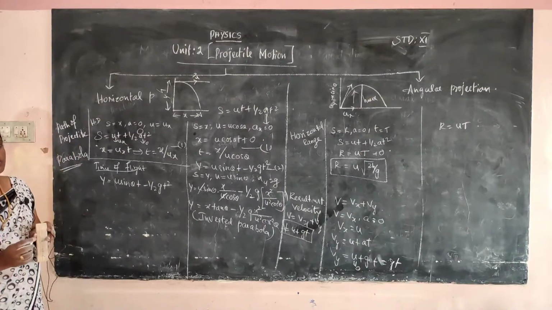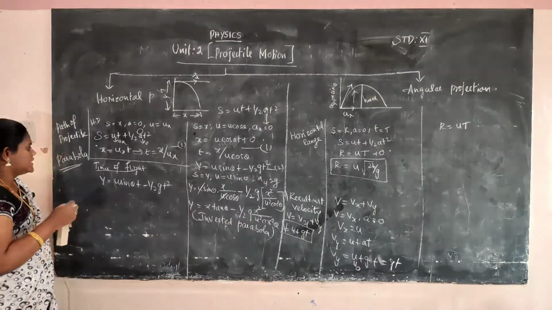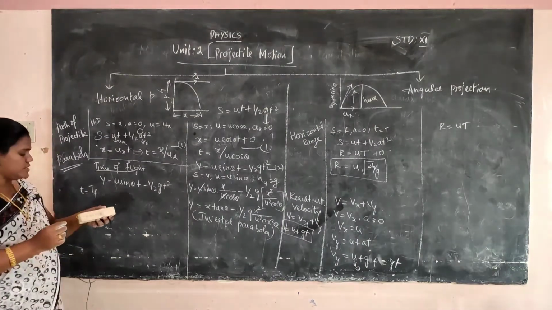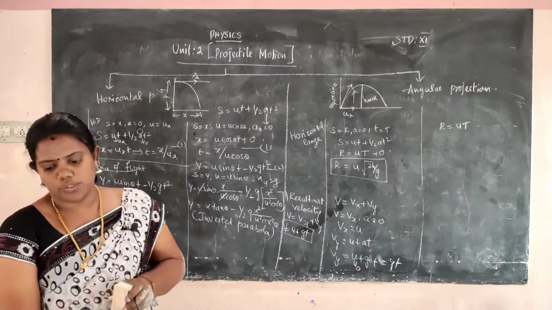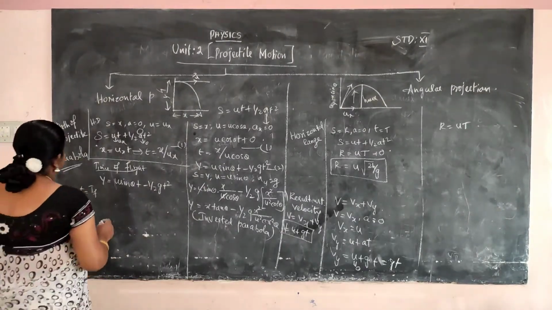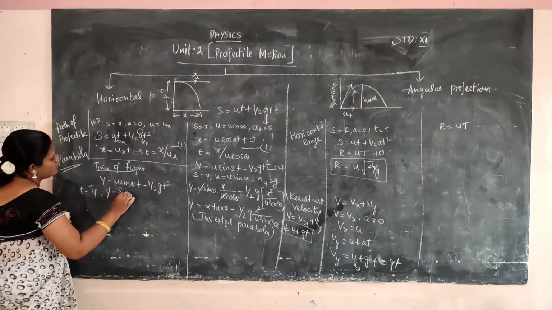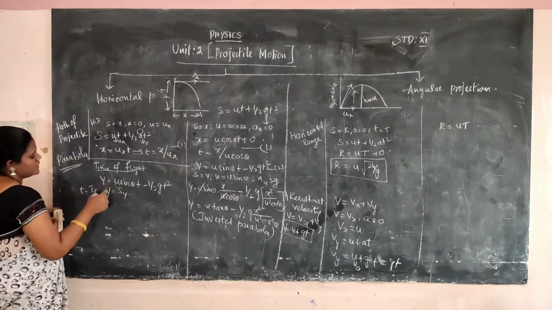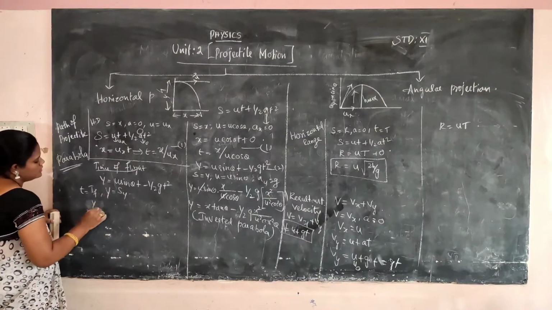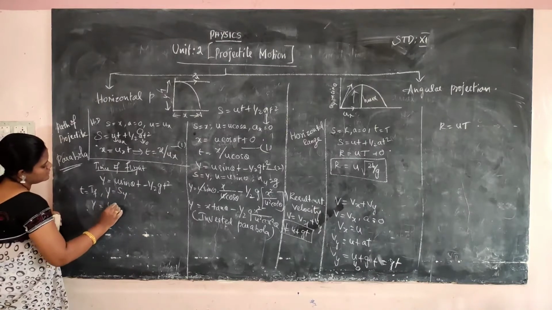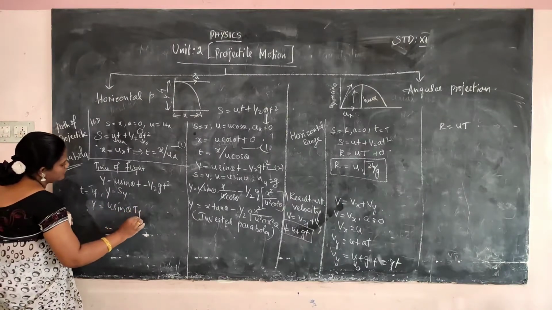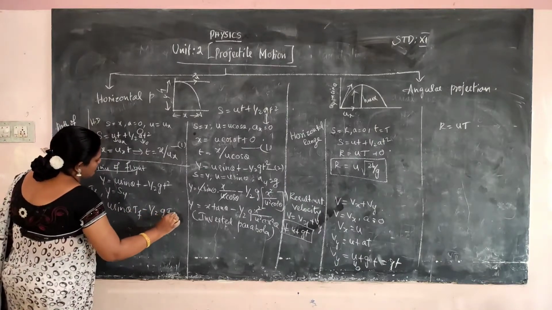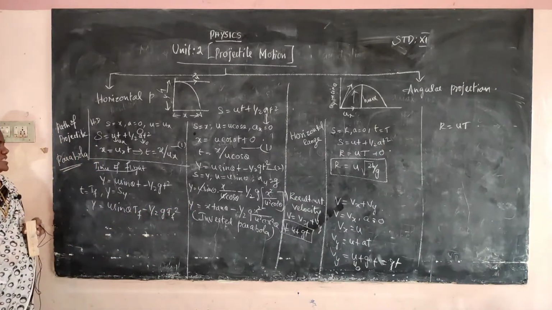We want to calculate the time of flight, so t is equal to capital T, that is TF, and y is equal to s_y. So y is equal to u sin theta into TF minus half g TF square.